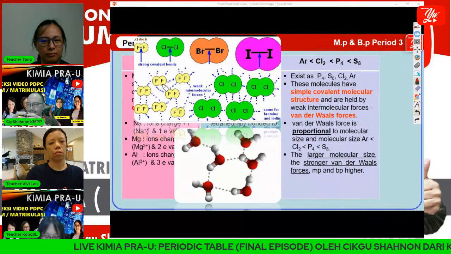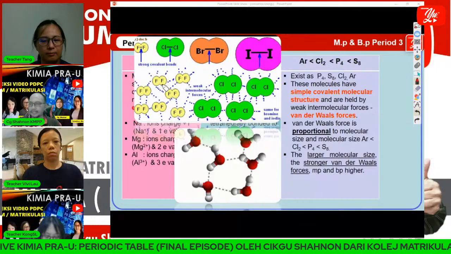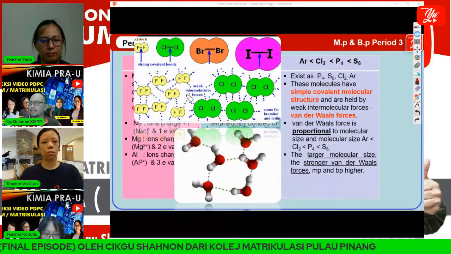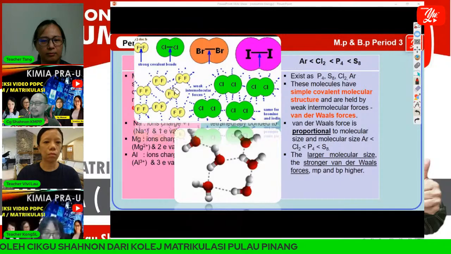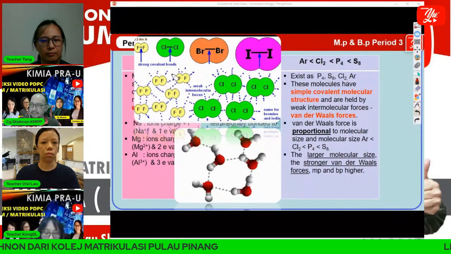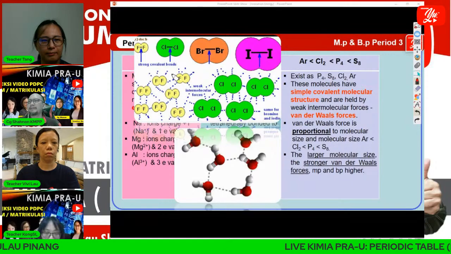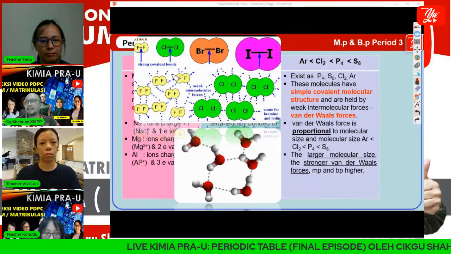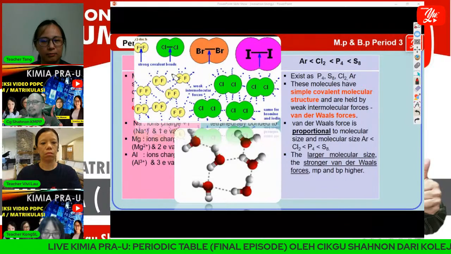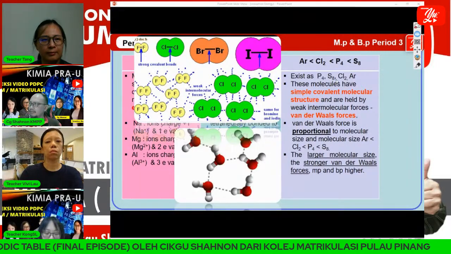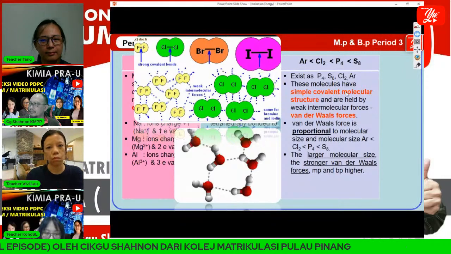The molecular size is smaller than chlorine. Okay, smaller than chlorine, and because of that, we can see that the strength of intermolecular force of chlorine, of course, is higher compared to fluorine, because fluorine has a smaller molecular size. Okay, chlorine is higher in molecular size.